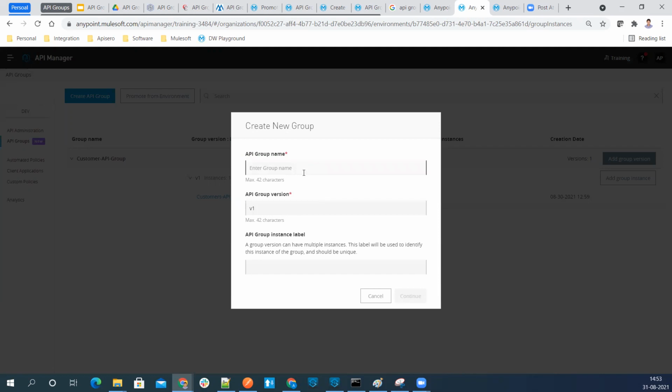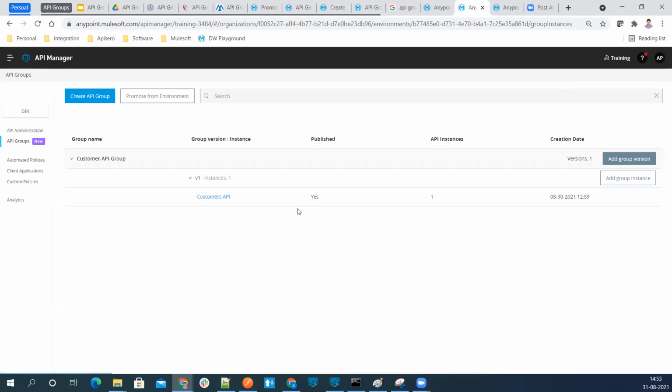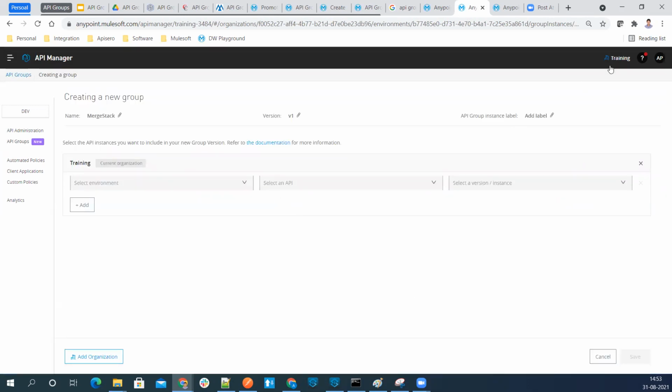So let me create an API group called... okay, so let me go ahead. And here you can see that since I'm creating it from the top org, I'm getting the first org as training. Inside that I have two environments. Dev, I'll go to the dev environment. I'll select the API and I'll select the instance of that API. Again, I'll go to the production. So now see, from the two different environments, I am adding APIs to this group. This is the first use case.